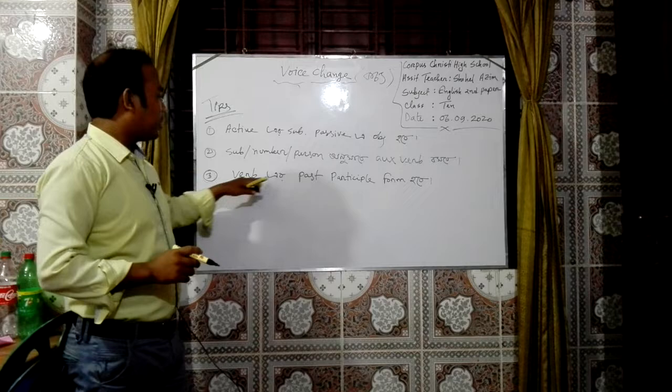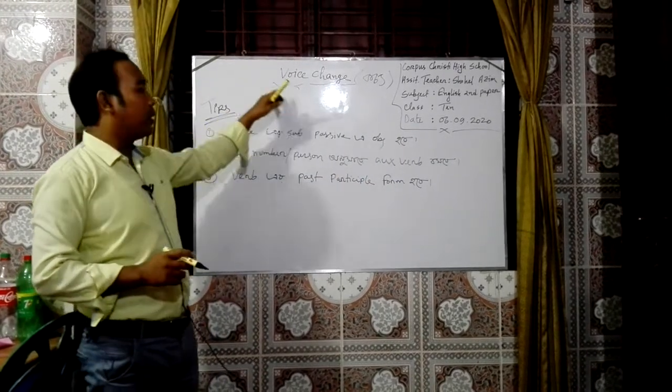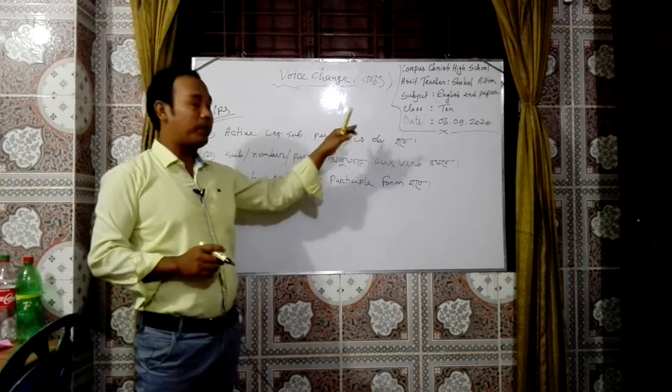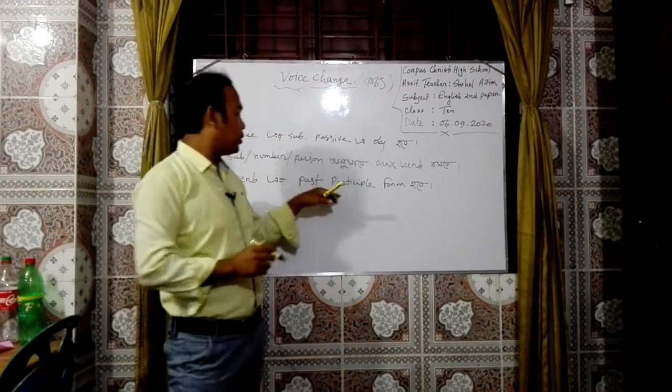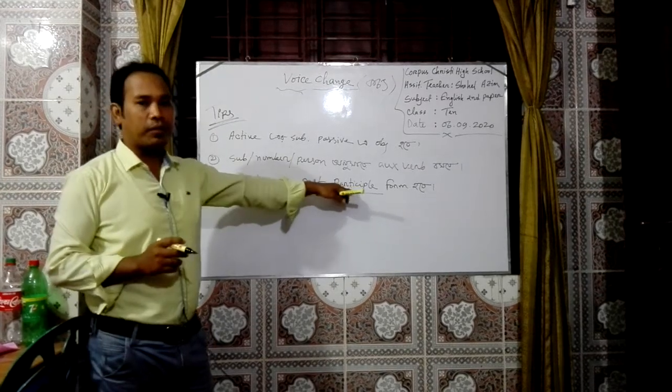That means the verb will be in past participle form. Whenever we do active to passive, the passive verb will be taken in past participle form.